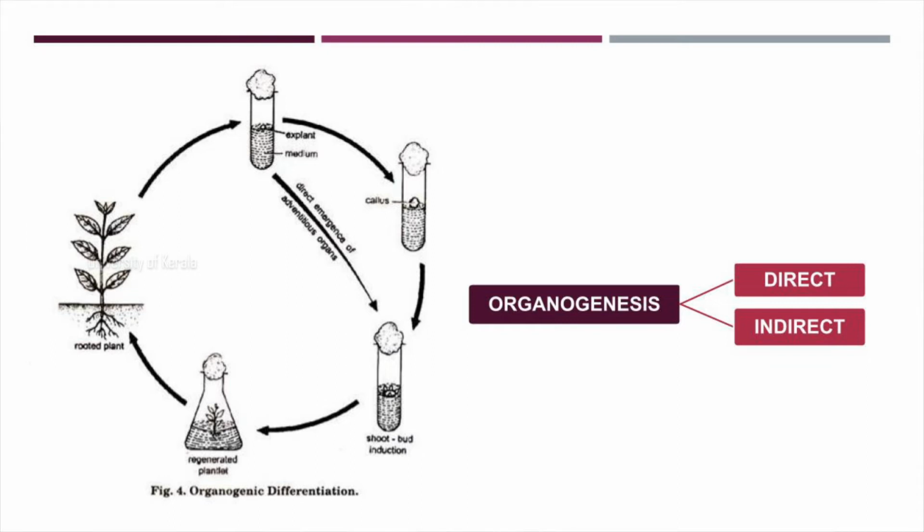This is the schematic representation of organogenesis. Here the explant gives rise to a callus, and from the callus shoots are produced, and in the shoots root induction is achieved, giving rise to a plantlet. The same pathway can be altered so that the explant gives rise to a shoot directly without a callus phase, and from the shoot, root induction and finally plantlet production are achieved. Thus, organogenesis is of two types: direct organogenesis, which does not involve a callus phase, and indirect organogenesis, where a callus intermediate is seen.